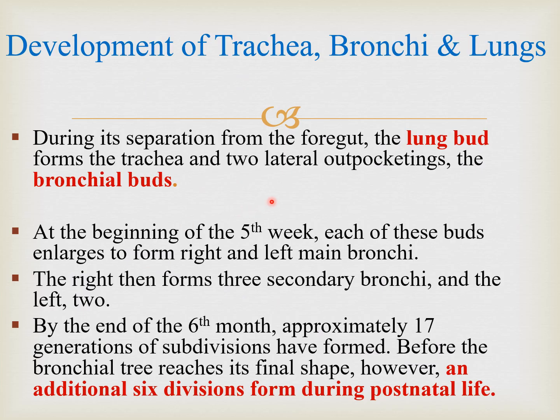So during its separation from the foregut, the lung buds form the trachea and two lateral outpocketings, which we have already talked about, known as bronchial buds.